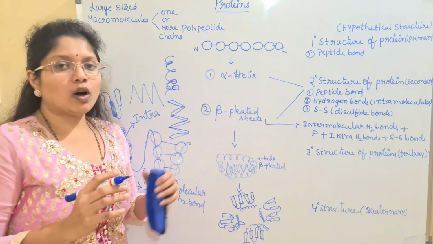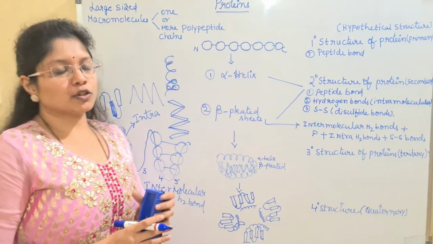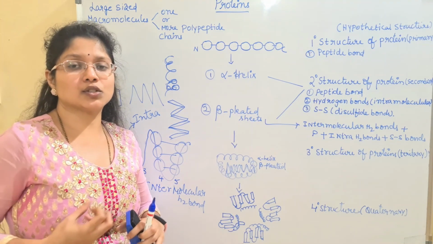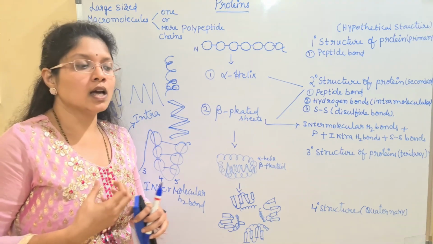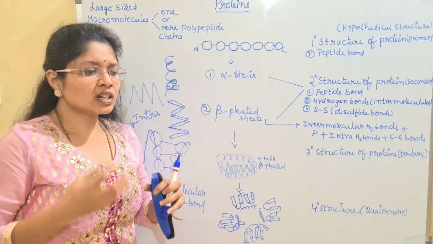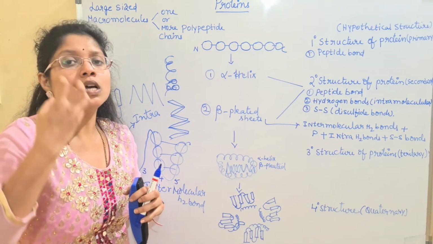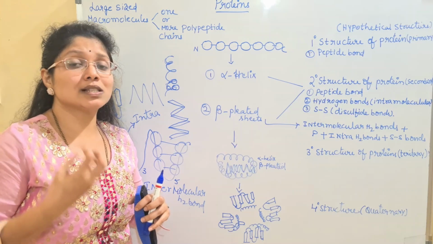Overall, if you define a tertiary structure of the protein, you can say that the tertiary structure of a protein is nothing but the overall conformation or the overall folding of a protein into a single shape.